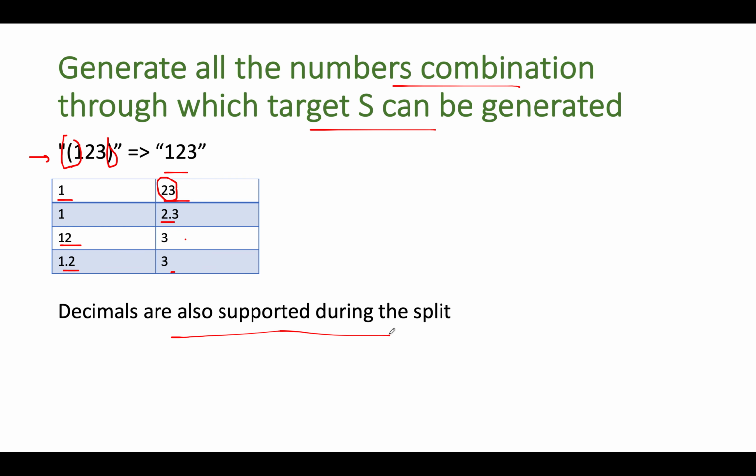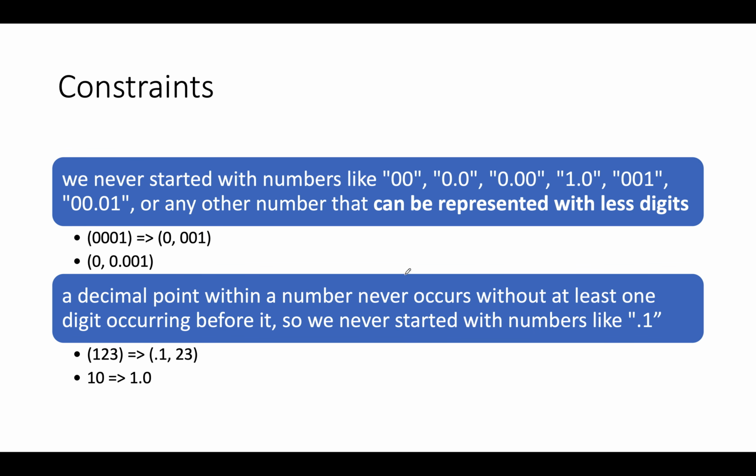However, there are a few constraints that we should abide by. Let's look at those constraints. We never start the numbers like 00, 0.0, 0.0.0, 1.0, 001 or any other number that can be represented with fewer digits. So what do I mean by fewer digits? Let's assume that the input string is 0001.